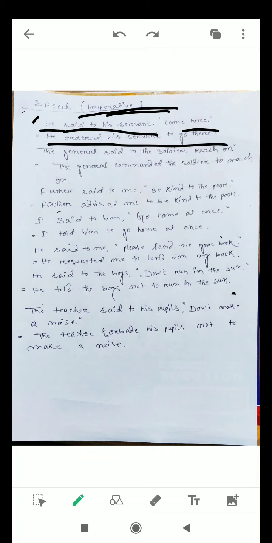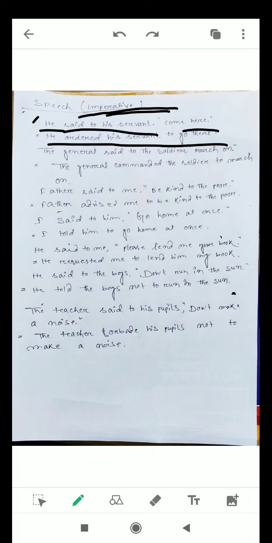If we remove the inverted commas, in place of them we should put to, just as in an affirmative sentence we put that, and in an interrogative sentence sometimes we put if or whether.